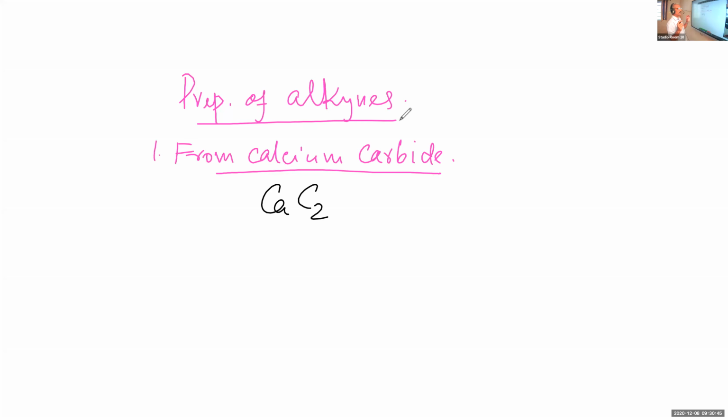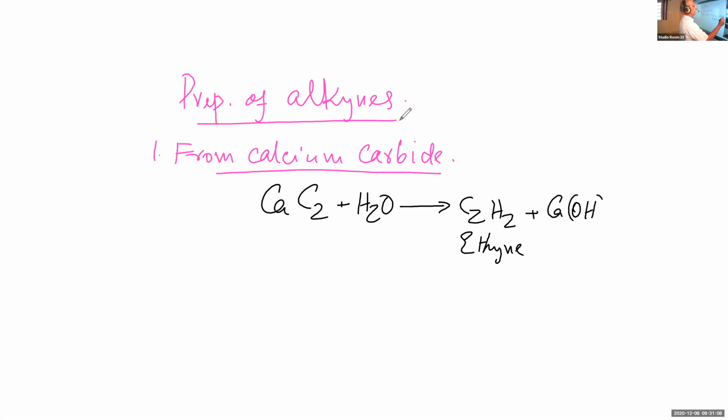Now, calcium carbide is mixed with water, H2O. Then there is hydrolysis with the formation of C2H2, that is our ethyne or acetylene, plus calcium hydroxide, Ca(OH)2. To balance the equation, you may write 2H2O if you want. And C2H2, ethyne or acetylene, is obtained from calcium carbide.